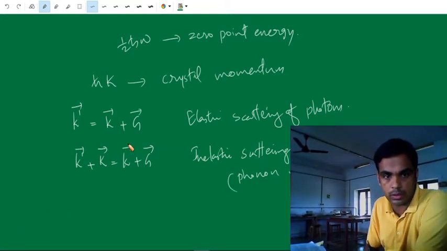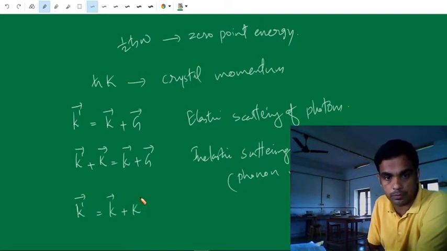So the equation of the wave vector is given by small k, this is for the photon, and k dash is equal to small k plus G when a phonon is absorbed.